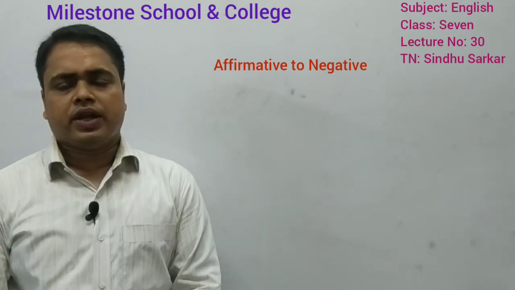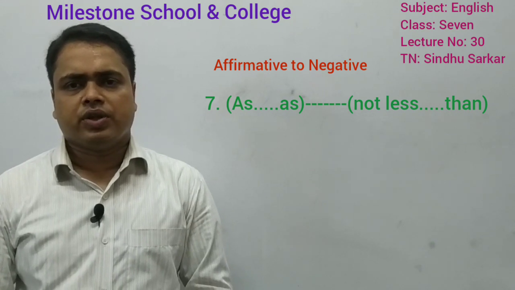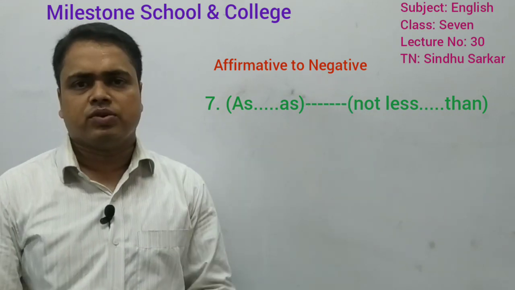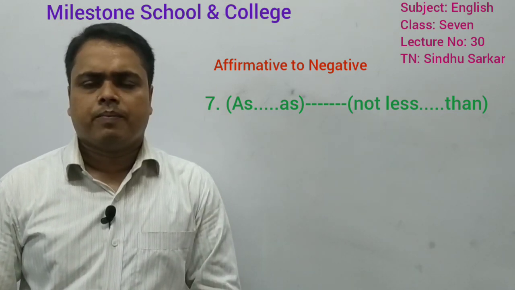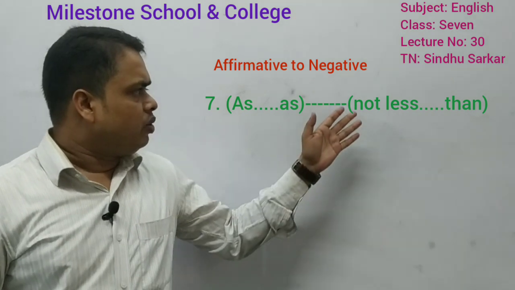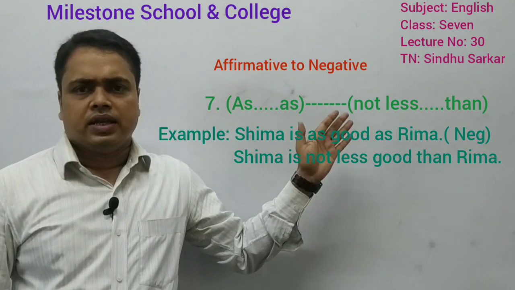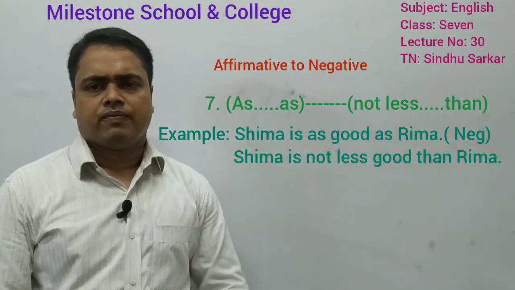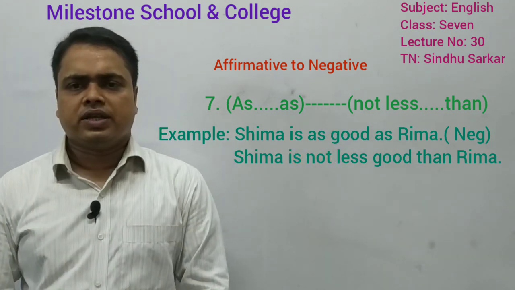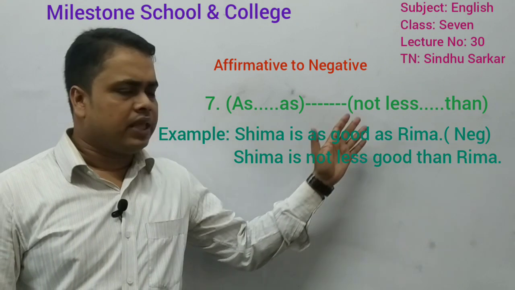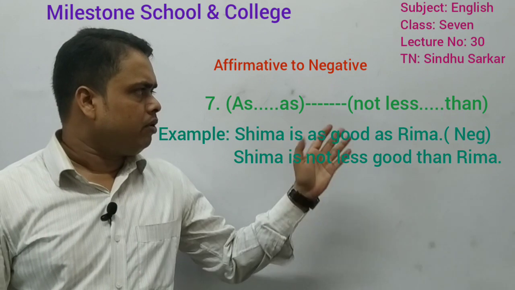Next rule, if you get as in a sentence, in that case, instead of first as, you have to use not less, and instead of second as, you have to use than. Okay. Look at the example, it will be clear. Here, Shima is as good as Rima. So, what will be the answer? Shima is not less good than Rima. Okay. So, you can follow this one.